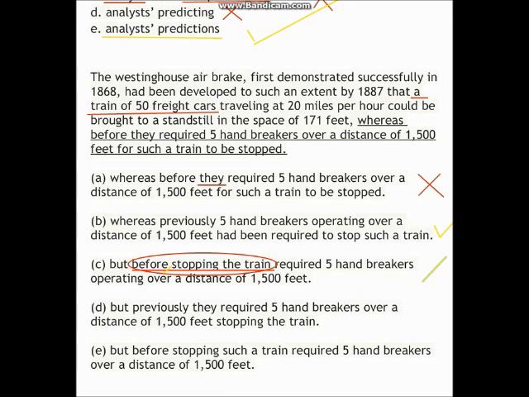And so C cannot be correct. Let's give it a nice red cross. C is not correct, and E is not correct for the same reason. "But before stopping such a train," "before" becomes part of "stopping such a train," instead of referring to the past, like it does here, where we say "whereas previously." That's really clear that you mean in the past, whereas previously 5 handbrakers operating over a distance of 1,500 feet had been required to stop such a train.